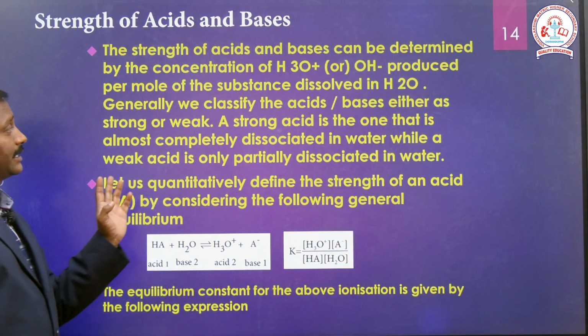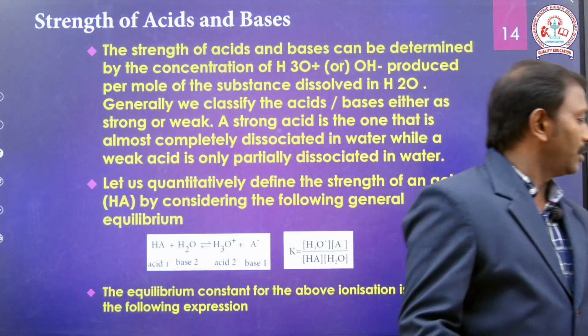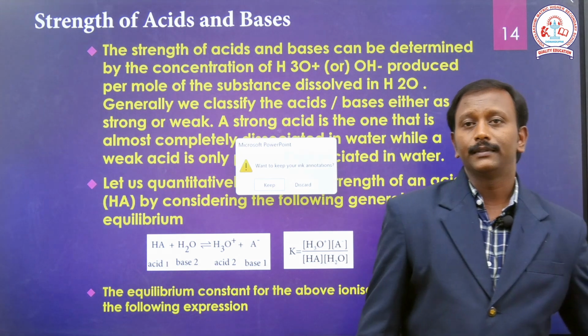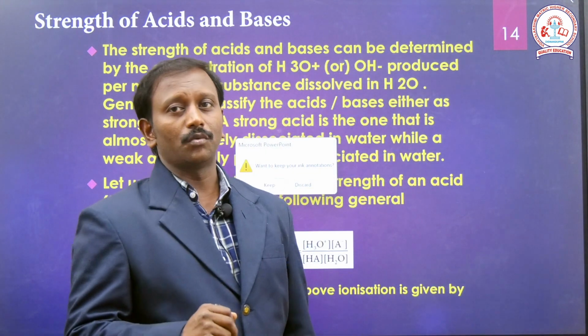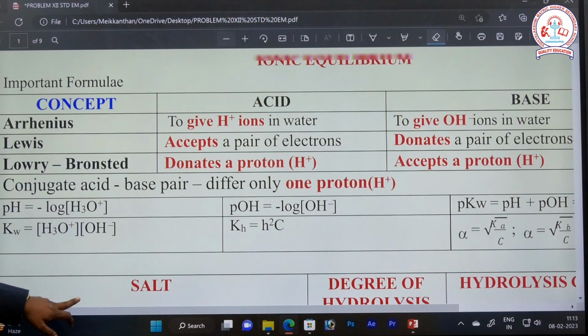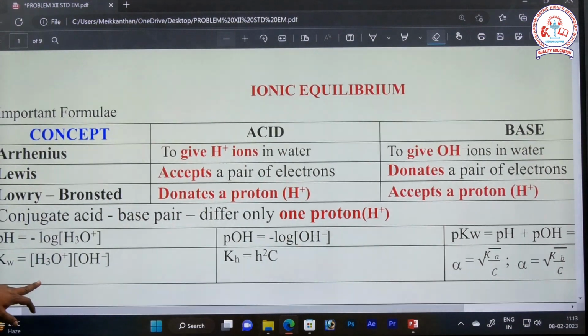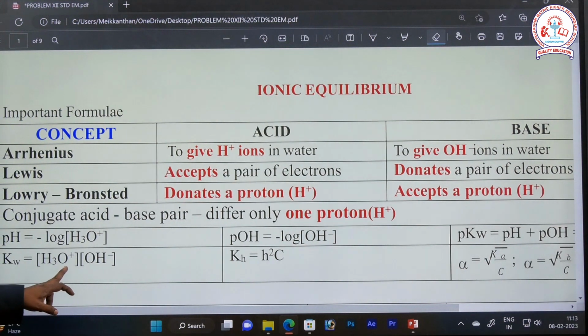Next, strength of acids and strength of bases. In this session we explained three theories, which are important.